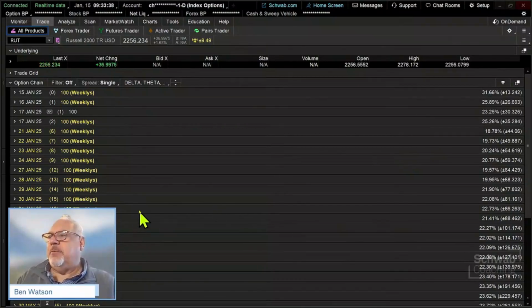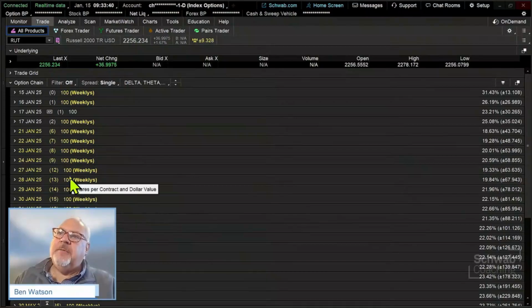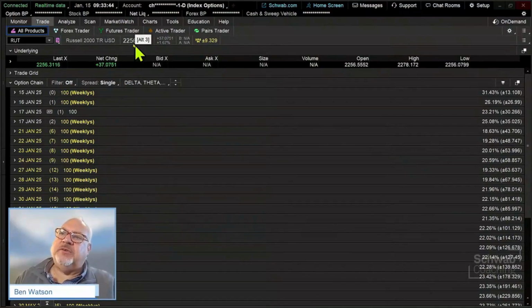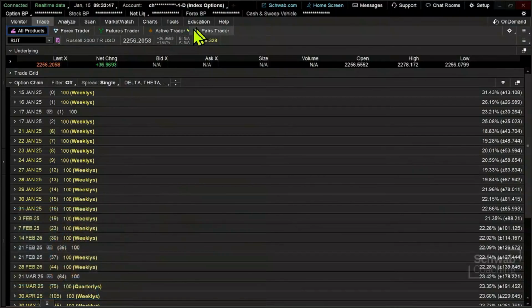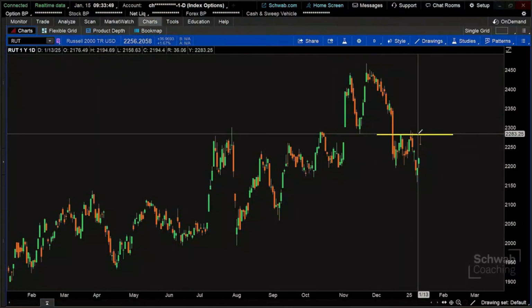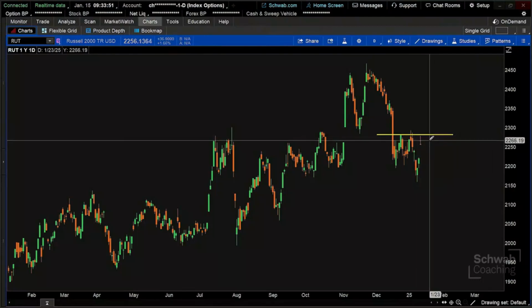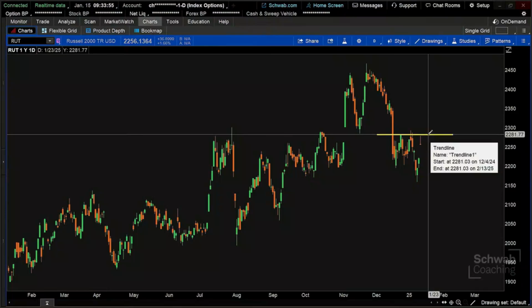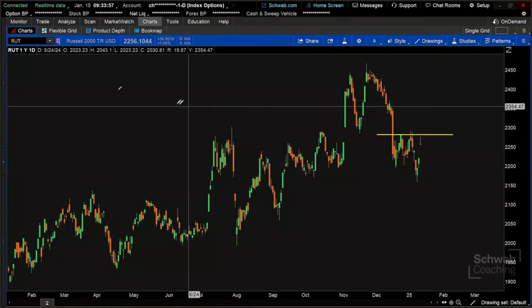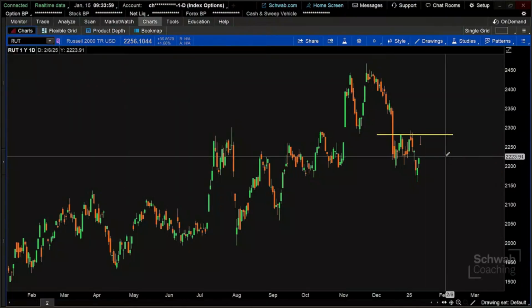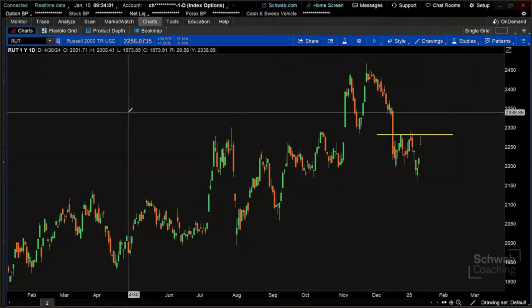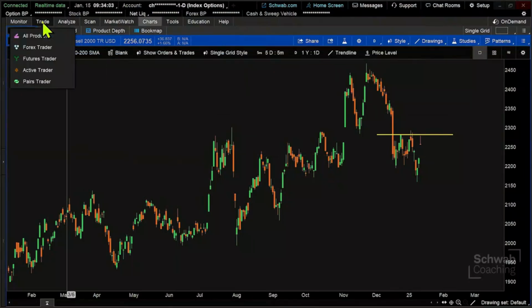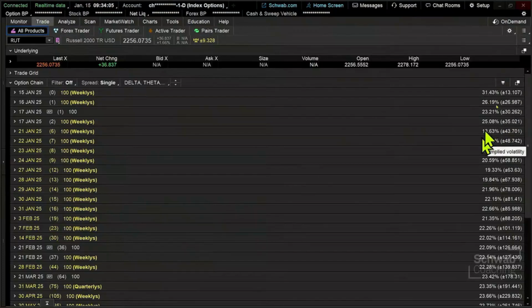If we look at where it might go to the upside, 2269 is about 13 points higher, and 2269 is well down here. So we're outside of that potential move the index might make. Now, there's no guarantee that it's going to stay within that potential move. This is simply what implied volatility is suggesting.